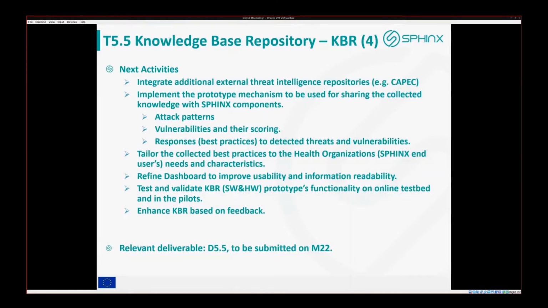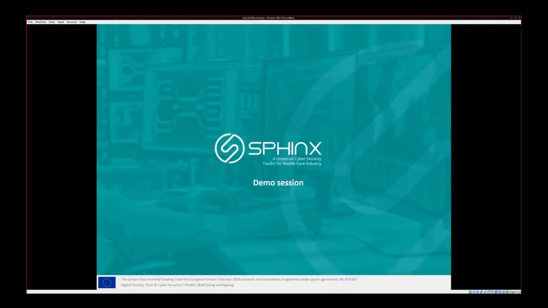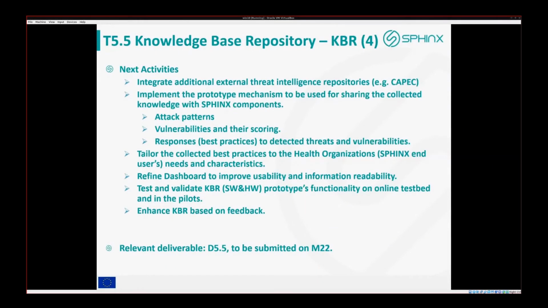And for the next activities, we will integrate additional external threat intelligence repositories like CAPEC, and also we will finalize the prototype mechanism that will enable the Sphinx components to retrieve the attack patterns, the vulnerabilities and the scorings, and the response and the best practices for the detected threats and vulnerabilities via the API endpoints and not only via the dashboard. The relevant deliverable is D5.5 and it will be submitted in M22.